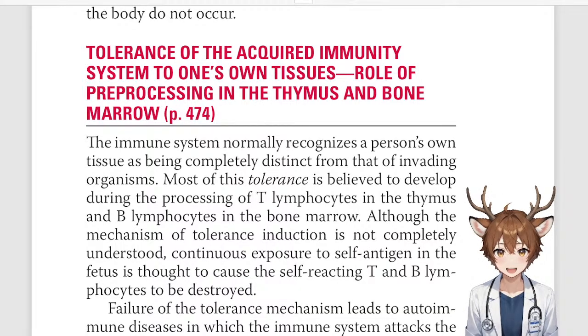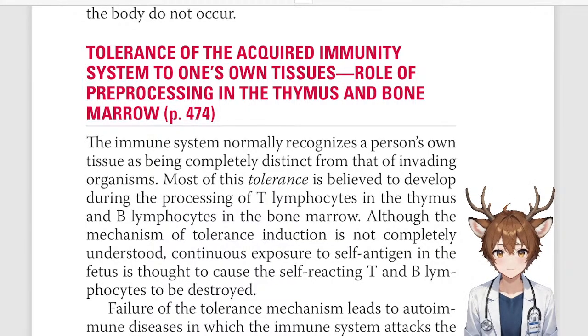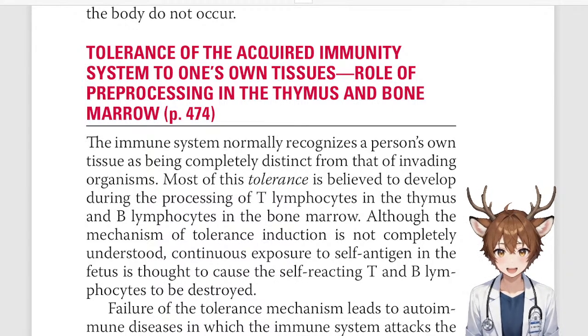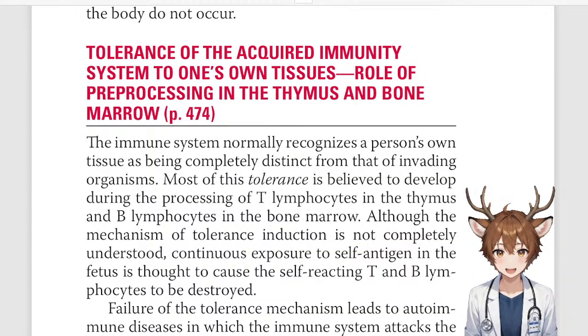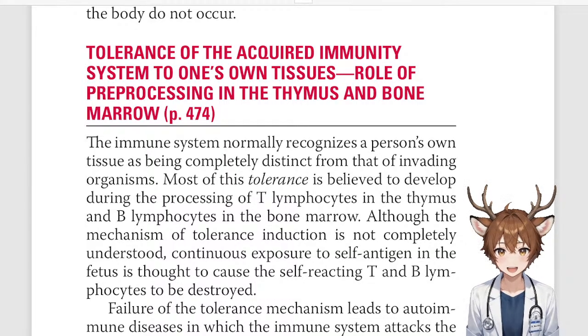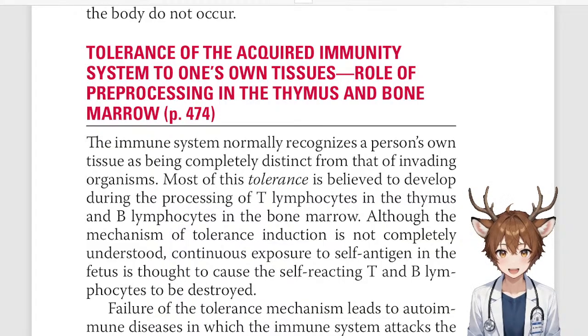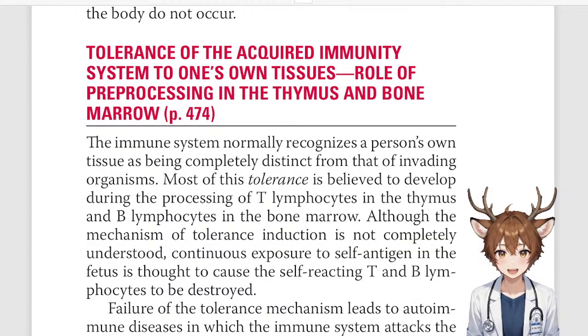Tolerance of the acquired immunity system to one's own tissues. Role of pre-processing in the thymus and bone marrow. The immune system normally recognizes a person's own tissue as being completely distinct from that of invading organisms. Most of this tolerance is believed to develop during the processing of T lymphocytes in the thymus and B lymphocytes in the bone marrow. Although the mechanism of tolerance induction is not completely understood, continuous exposure to the self-antigen in the fetus is thought to cause the self-reacting T and B lymphocytes to be destroyed.